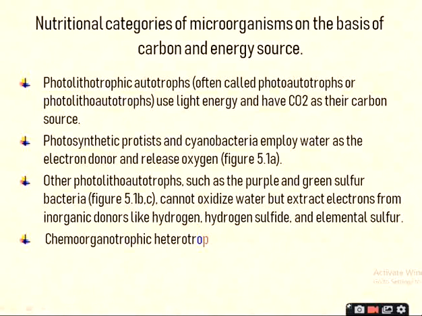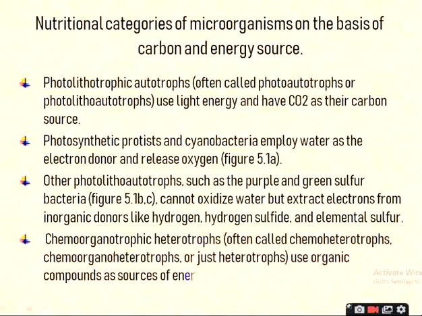Chemoorganotrophic heterotrophs, often called chemoheterotrophs or chemoorganotrophs, or also called chemoorganoheterotrophs, or just simply heterotrophs. They use organic compounds as a source of energy, hydrogen, electrons, and carbon. Okay.